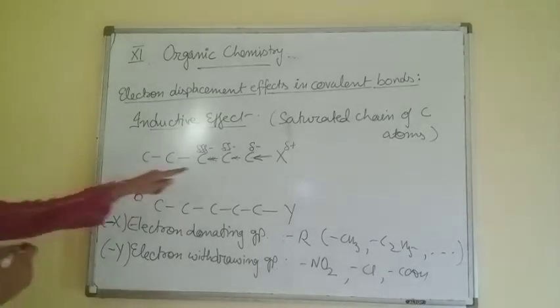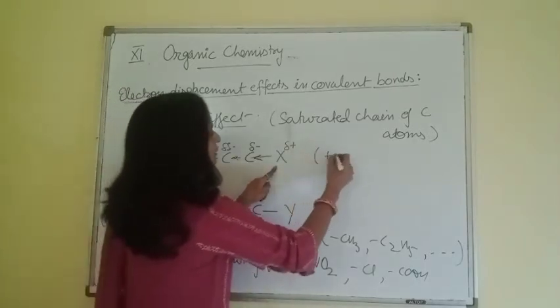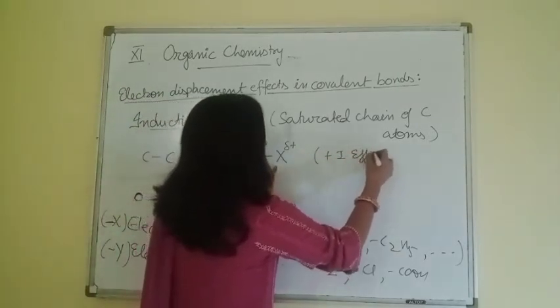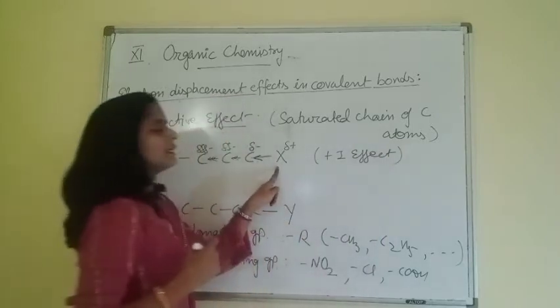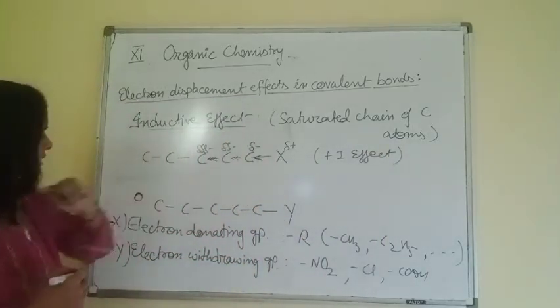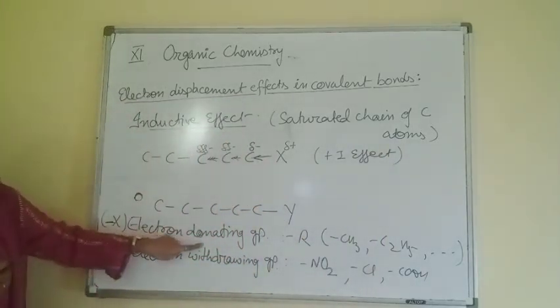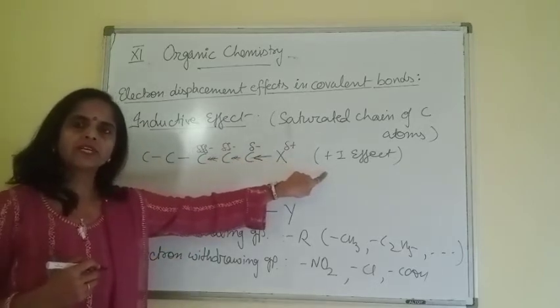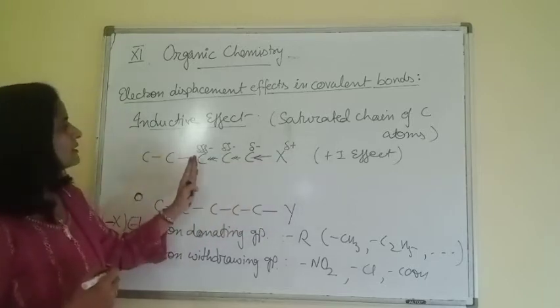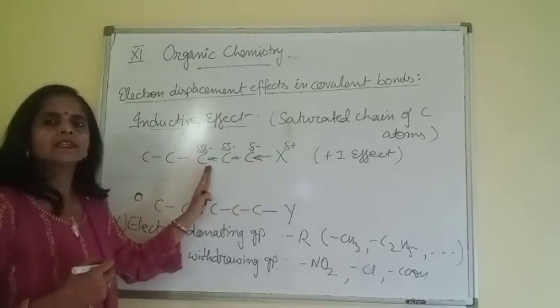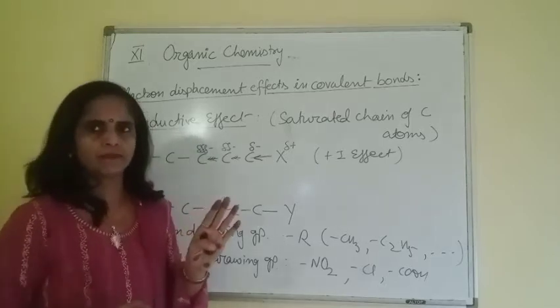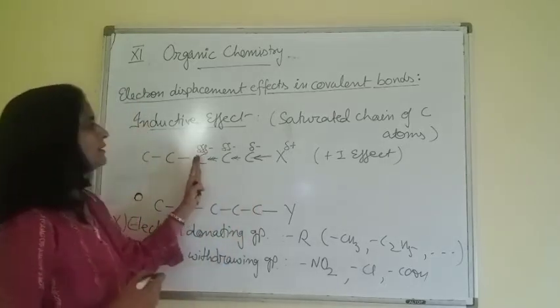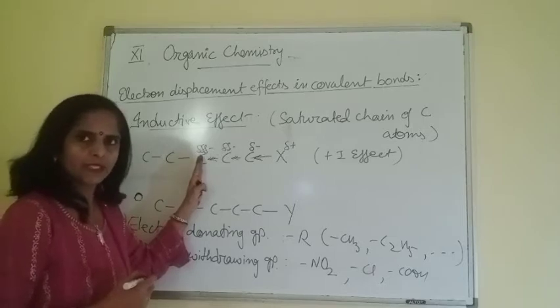So, this is the case of plus I effect. We call it positive inductive effect. So in case of electron donating group, the effect is termed as positive inductive effect, or in short we may write plus I effect. And after the third carbon, the effect becomes negligible. So, up to the third carbon, this effect is operating.